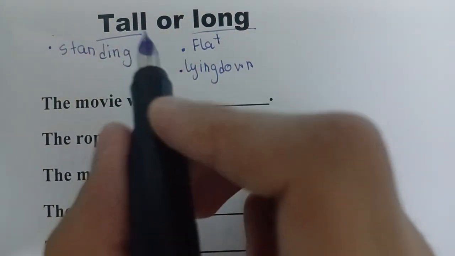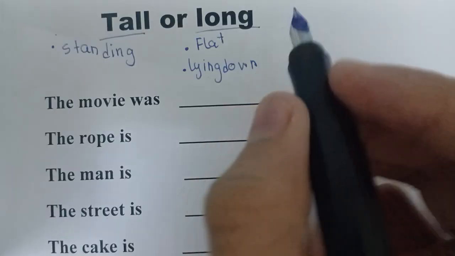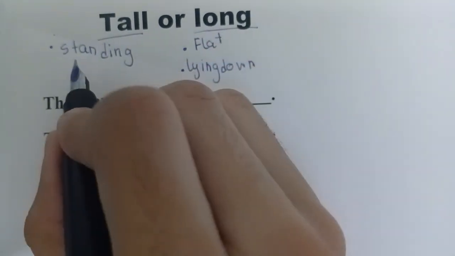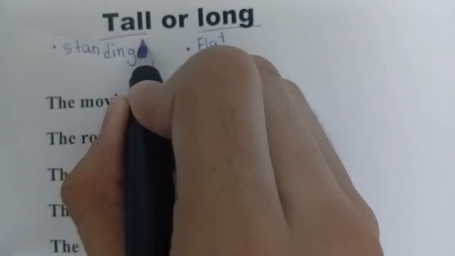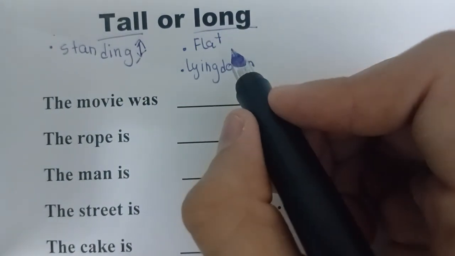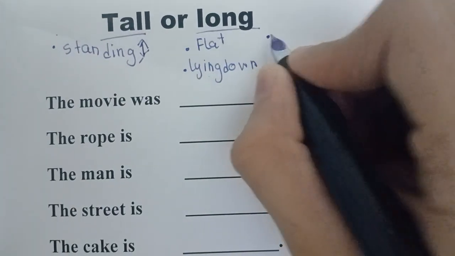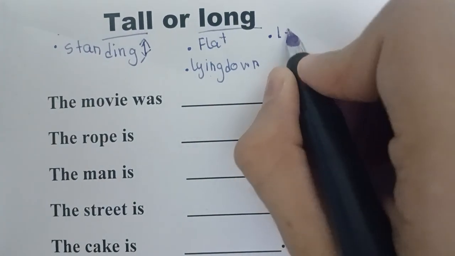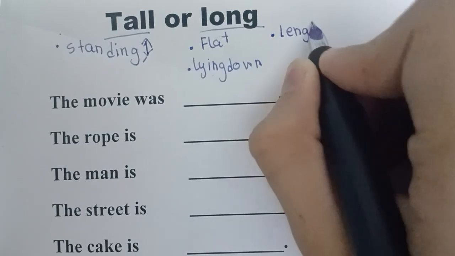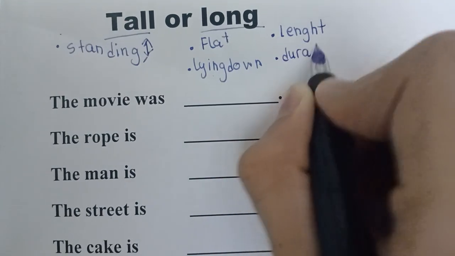Today we're gonna learn about tall and long, where to use tall and where to use long. Tall can be defined as standing, and long can be described as flat or lying down. And two more things are length and duration.